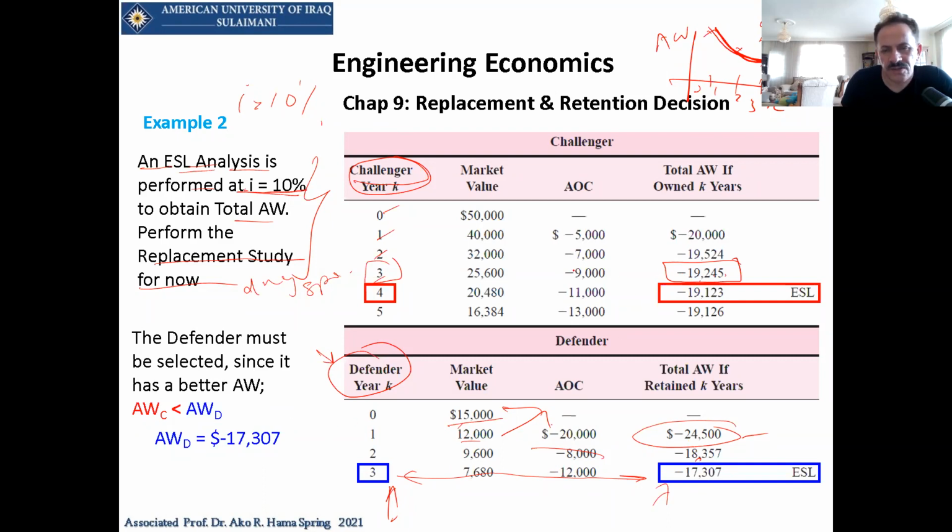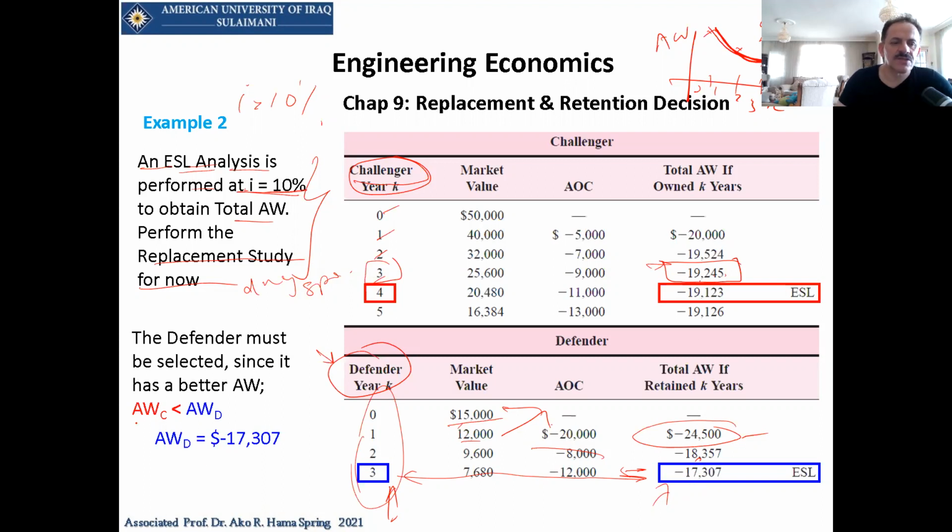I should say which one is the best. The number of years in this project is 3 years. So why go with the defender when it will give us more cost? We have to stay with the previous one, the defender, because it will not be worth more than 17,000.